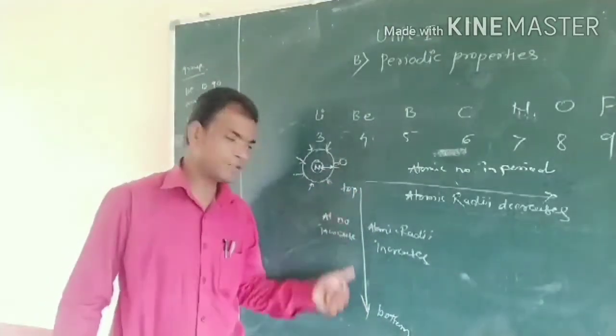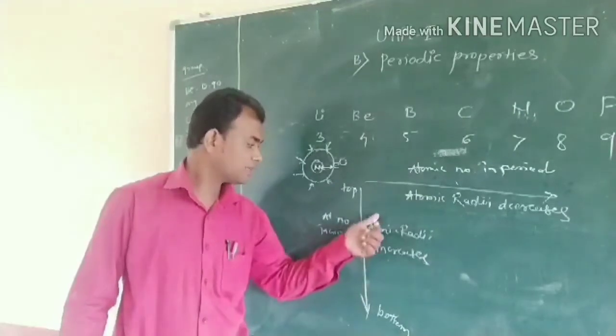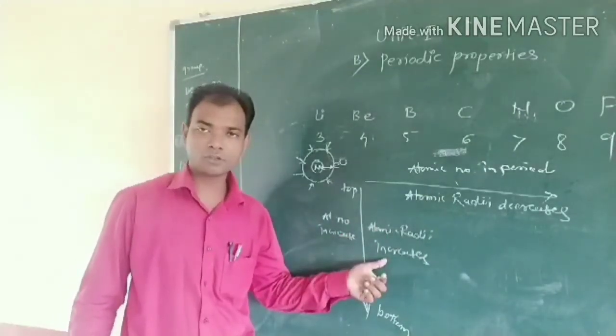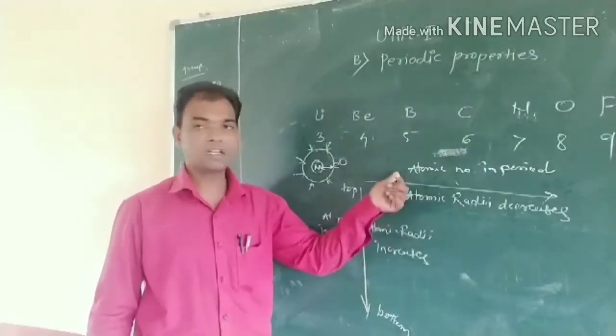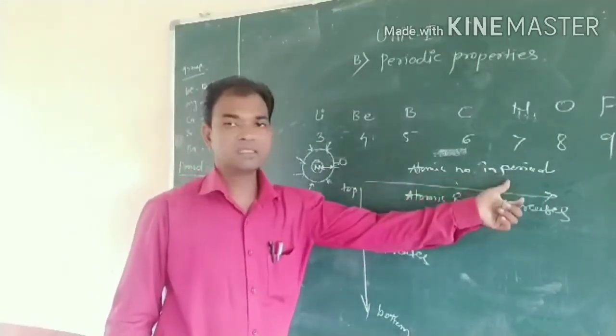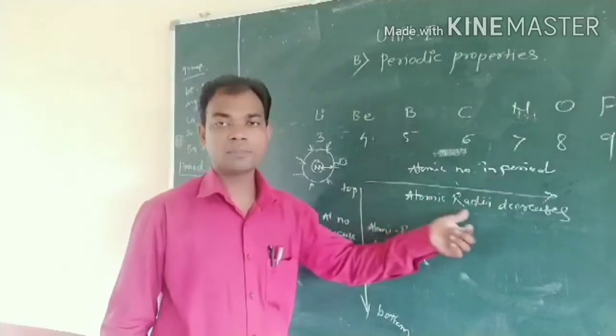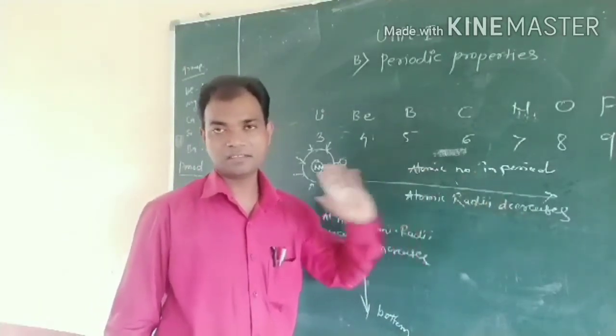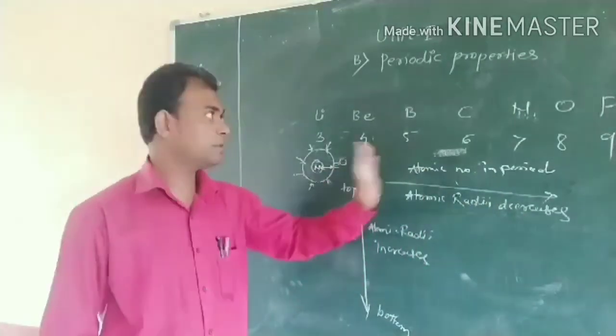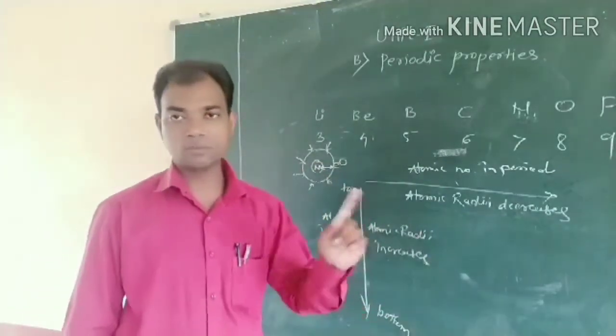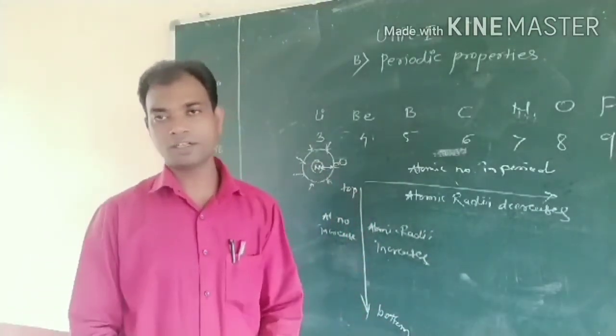In a group, the atomic number increases and the atomic radius also increases. In a period, the atomic number increases and the atomic radius decreases. Okay, that's all about atomic radii, one of the properties of the periodic table.